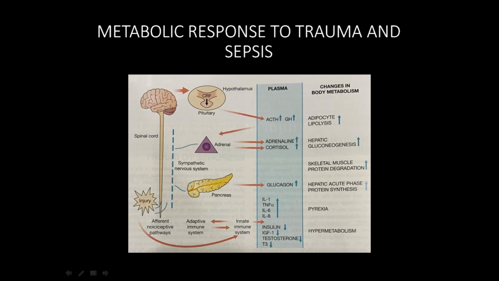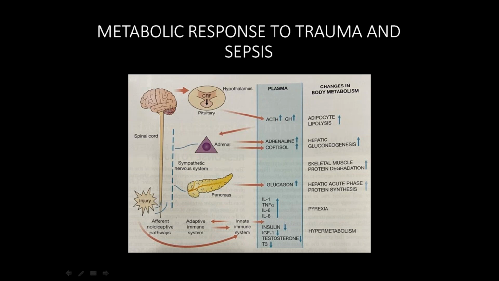So this is the natural body mechanism to produce the endogenous cytokine antagonist to counteract these cytokines, interleukin 1, 6, 8. But this compensatory anti-inflammatory response syndrome, compensatory means the body is compensating by producing these endogenous cytokine antagonists.